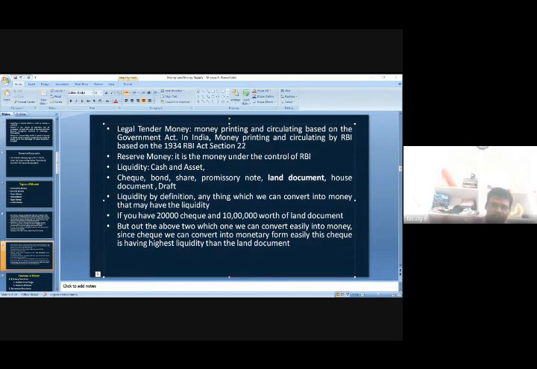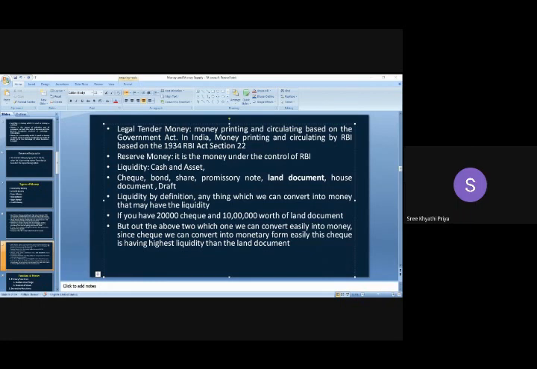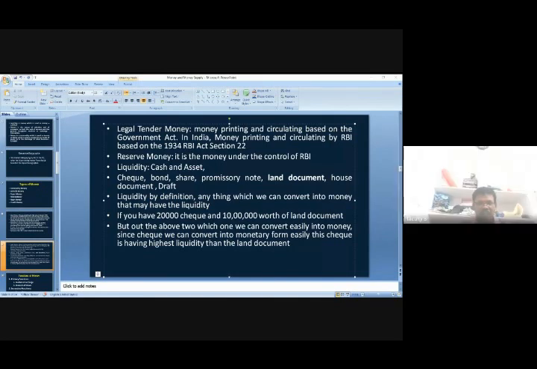But why did I tell you a check has the highest liquidity? Because it is easy when compared to land documents. So how do we define the highest liquidity?